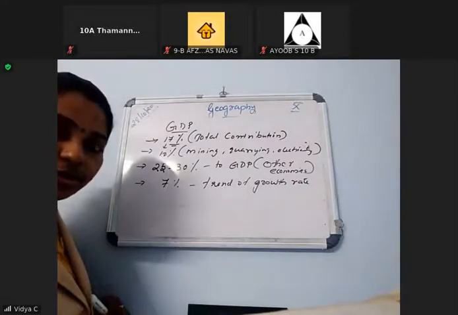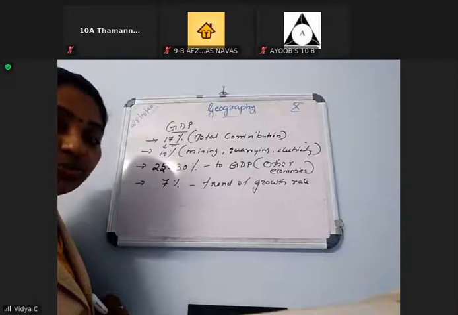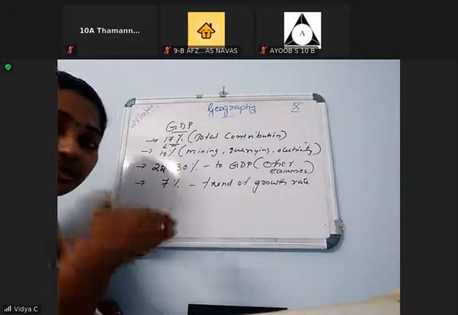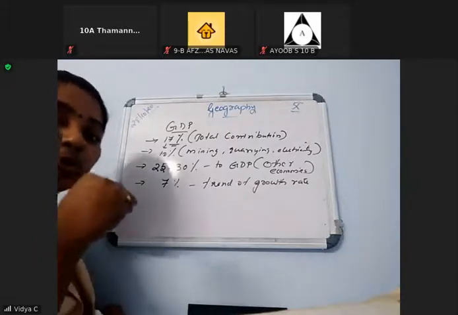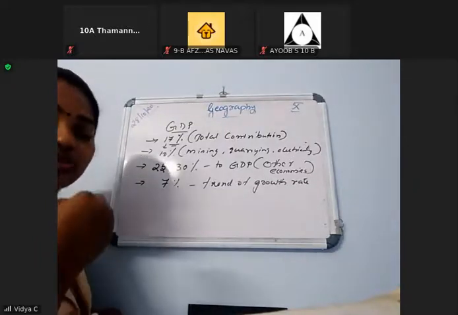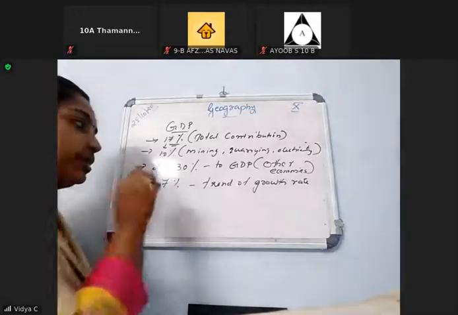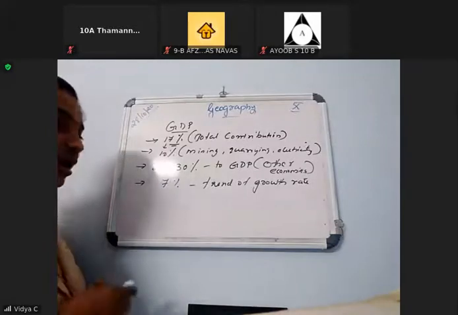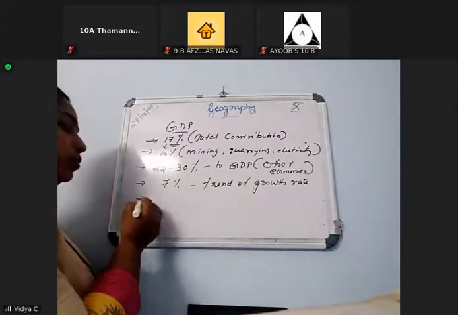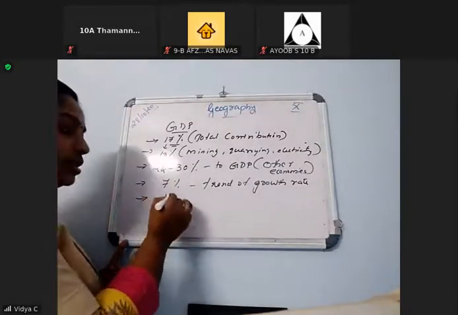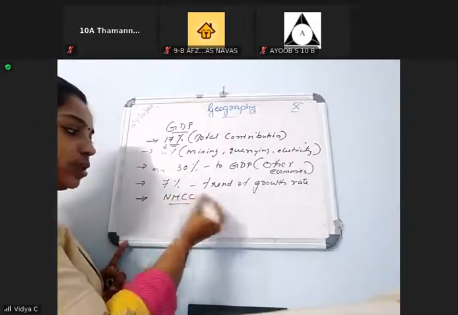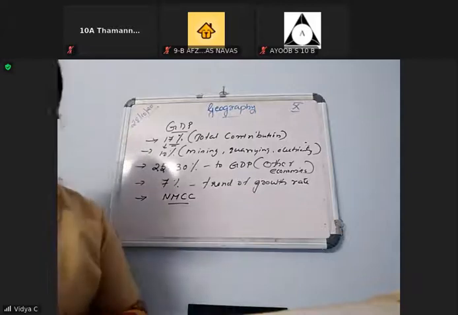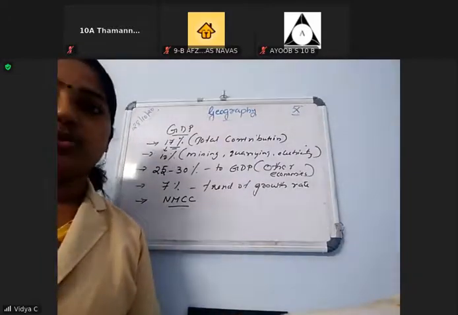The industrial contribution to GDP or national income was very low, which means the industries are moving very slowly. The development of industries is moving very slowly, that is 7%. And for improving productivity, the government has set up councils, that is NPCs. These are the main points of contribution of the industrial sector to the national economy.